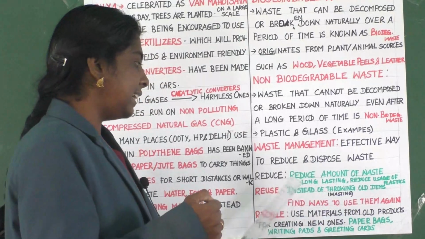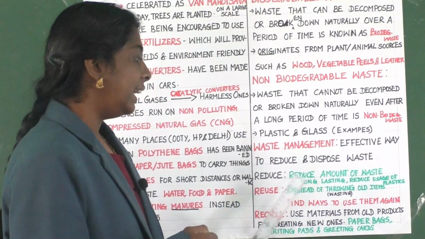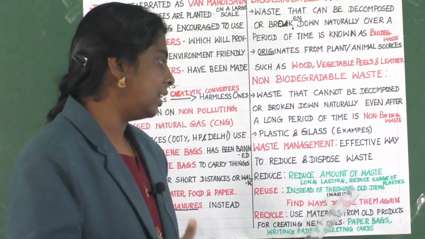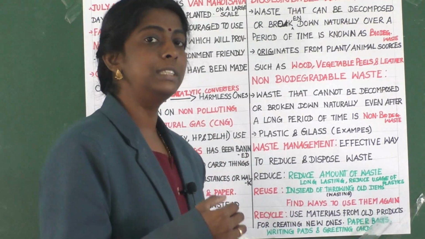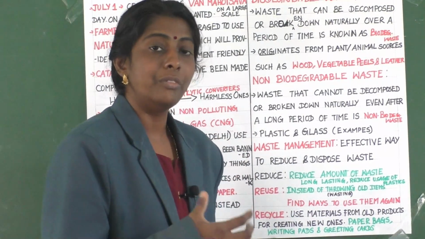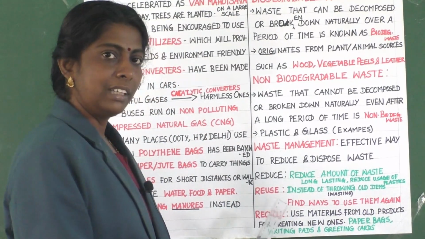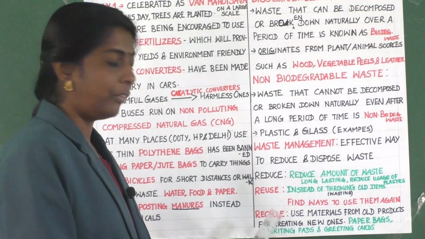Clear? Then the second thing is about reuse. Reuse, what is that? Instead of throwing or wasting old items, find ways to use them again. That's what reuse. Clear? Then the third R is recycle.